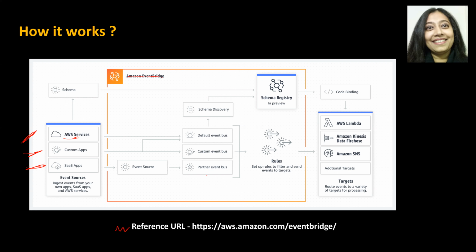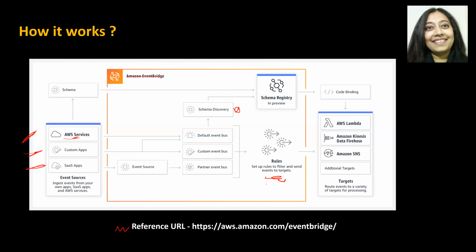Now, when an event is received, it actually does a schema discovery. Basically, it goes to the schema registry and says, hey, I've received this event. A file has been uploaded into S3. Is this an event first and foremost that I'm supposed to receive? If the answer to that question is yes, then great. Okay, this event has been registered. I have this particular schema. Great. What next? Do I have a rule for that? So it basically goes and sees what the various rules are that are available, and what am I supposed to do with this event? Who am I supposed to send this to? Who's the target? So it basically picks up that rule. A rule is nothing but a set of instructions that says, hey, this is what you're going to do with this, right?